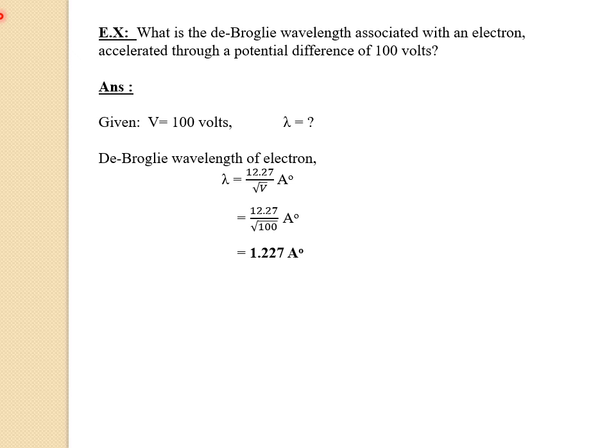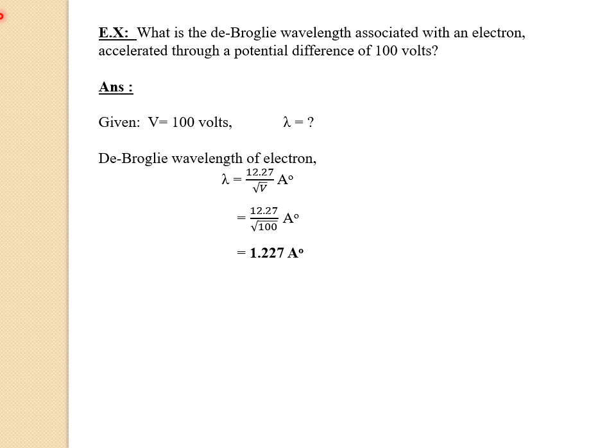Then we discussed some of the important reasons why the photoelectric effect cannot be explained on the basis of the wave theory of light. Then we studied the photoelectric cell and its applications.